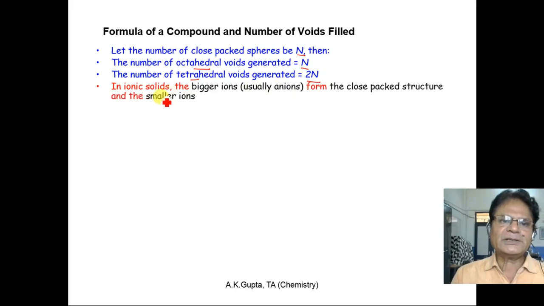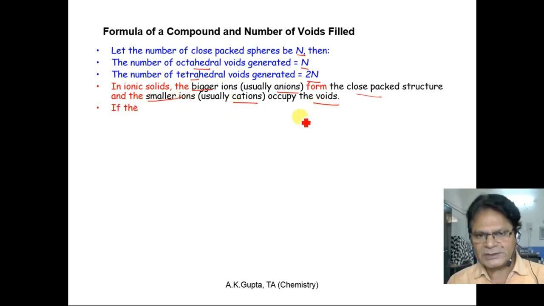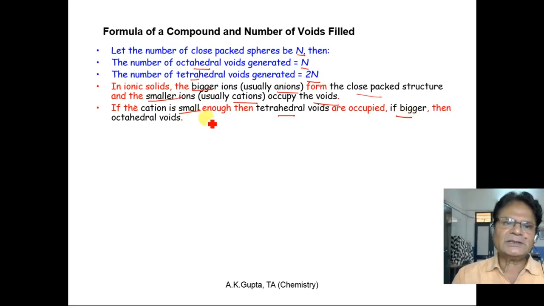In ionic solids, the bigger ion, generally the anion, forms the close packed structure, and smaller ions, usually cations, occupy voids. A small cation occupies a tetrahedral void, and bigger cations occupy octahedral voids.